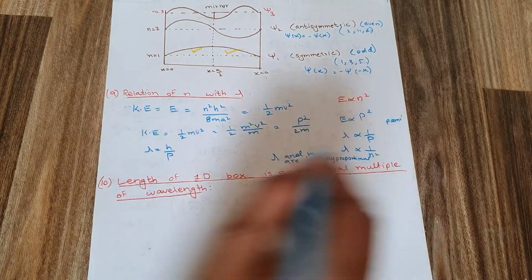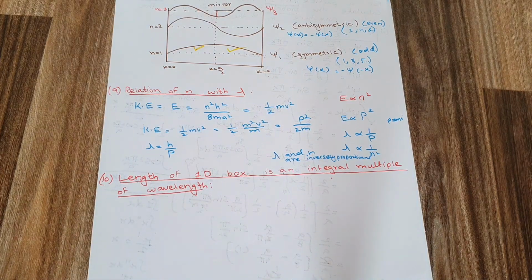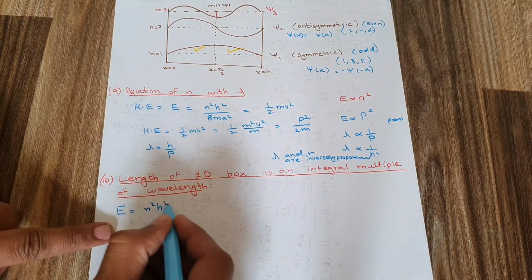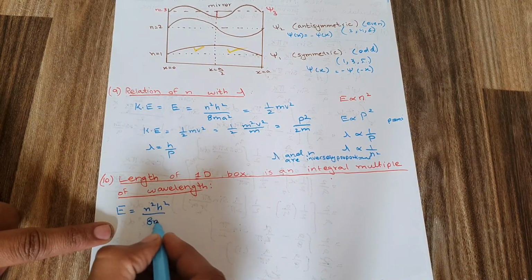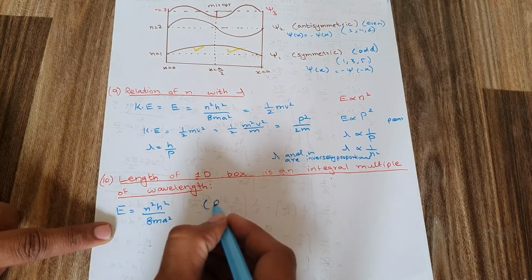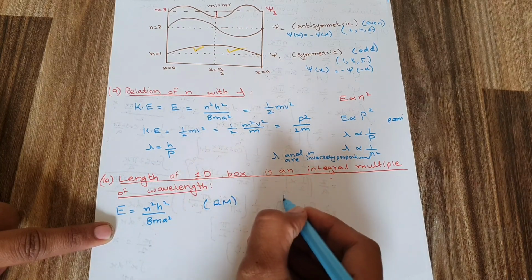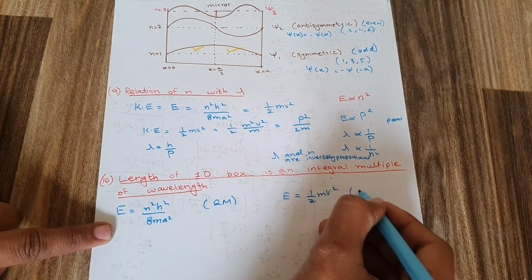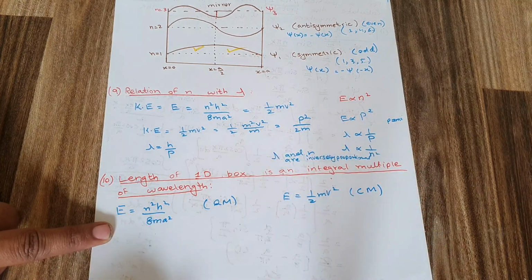The next point is that the length of a one-dimensional box is an integral multiple of wavelengths. We are going to prove this. Energy has the formula n square h square over 8 m a square in quantum mechanics, and energy is equal to half m v square in classical mechanics.